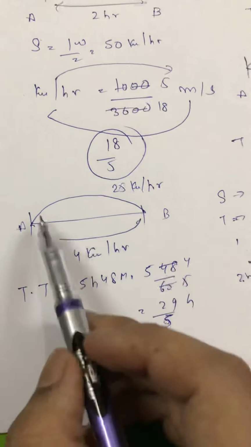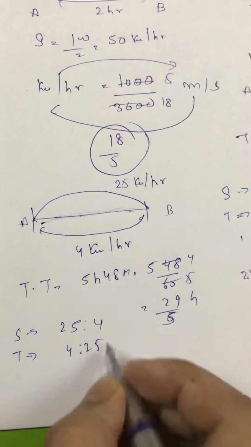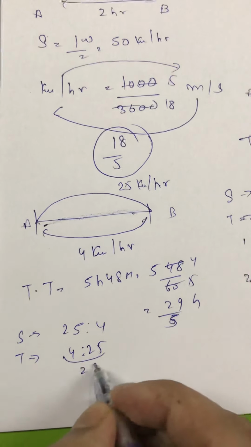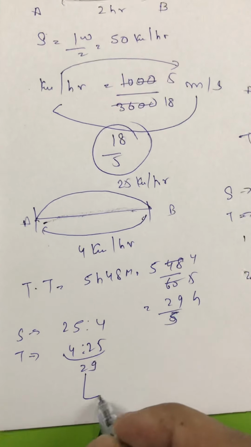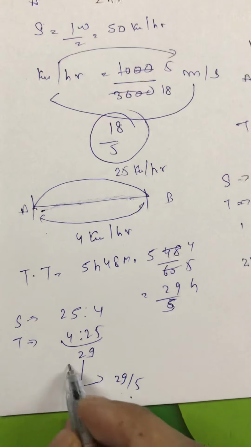Now again the distance here is same. So speed time ratio will work. So speed ratio here is what? 25 ratio 4. So time ratio will be what? That will be equal to 4 ratio 25. Right? Actually how much time are they taking? 29 parts. Actually in how much? 29 by 5. If I want to make 29 as 29 by 5, with which number I will multiply?